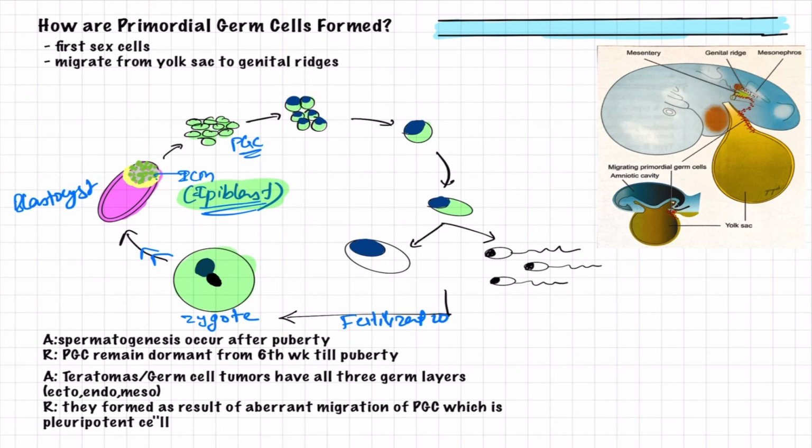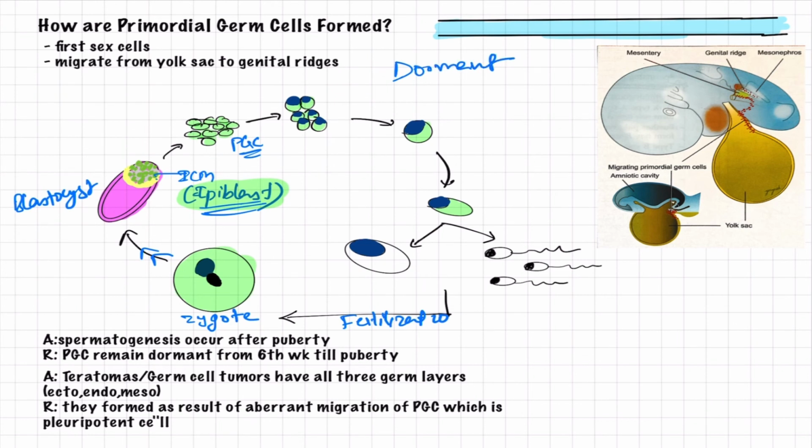Now you just have to remember that they migrate from the yolk sac to the genital ridges, and in the genital ridges they stay in the dormant stage.